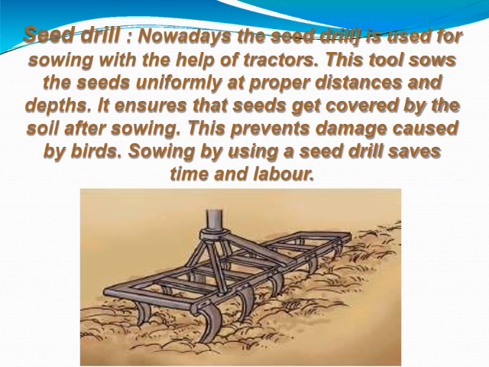Now the sowing is done with the help of the seed drill method. And what is the seed drill method? In this method, it is used with the help of a tractor in which the seeds are properly distributed at a proper distance and depth, and in this case it also prevents damage by birds.